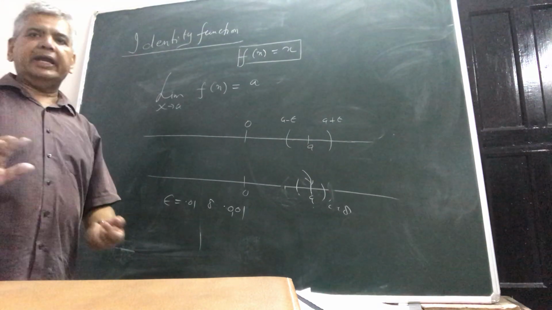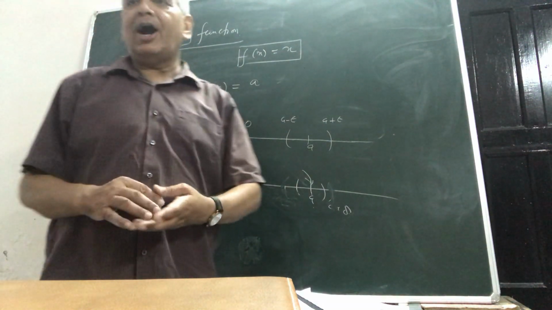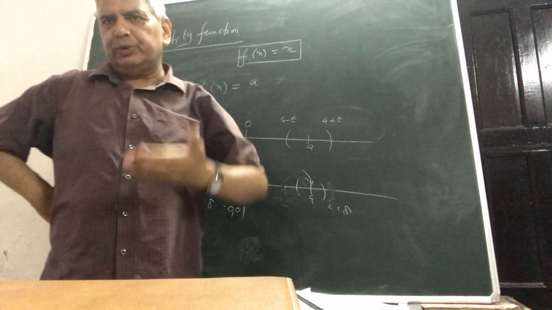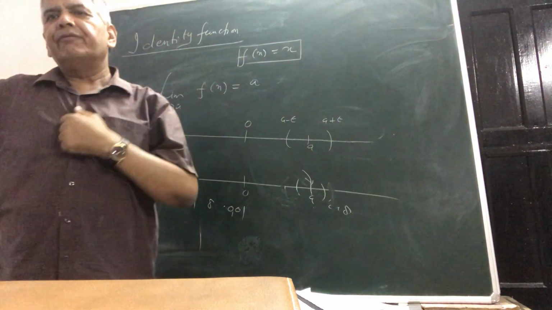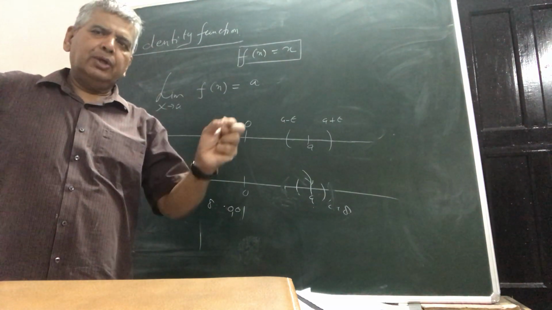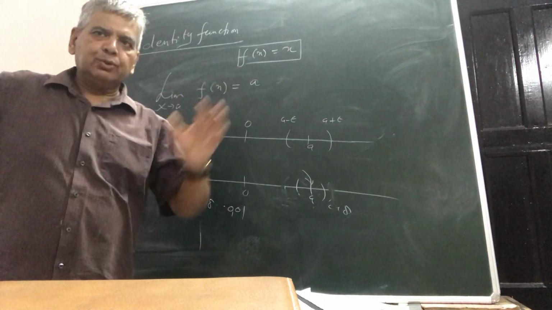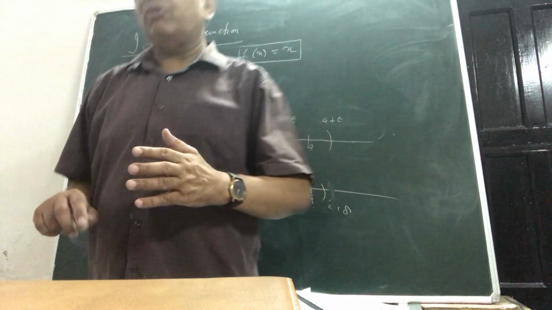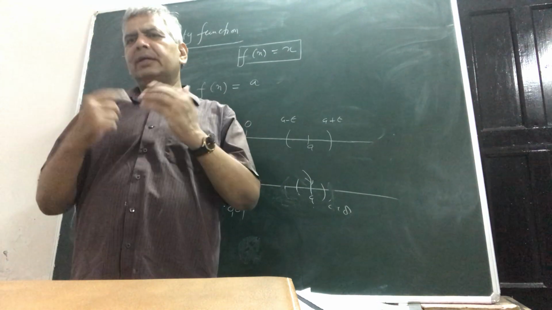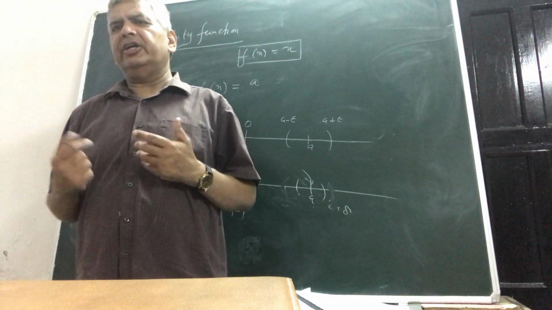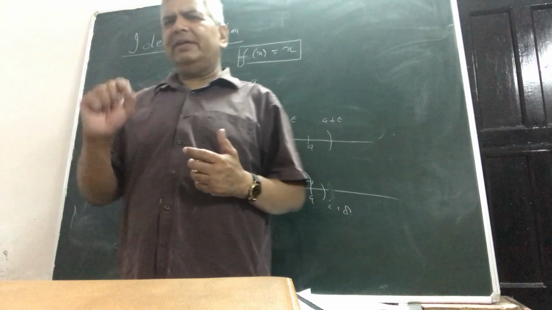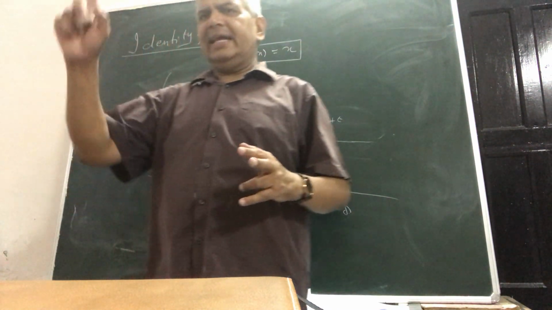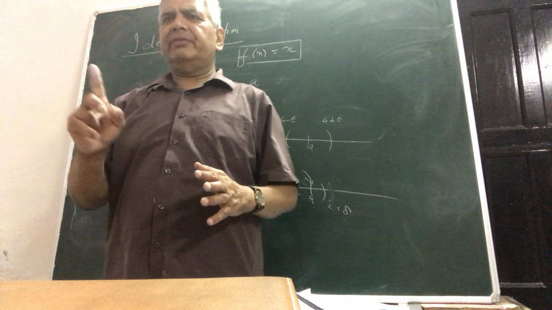Now see, I will tell you how delta is to be found when epsilon has been given for functions whose graph is continuous. See, you may not yet know what this continuous graph actually means. So, until continuity has been taught to you, you simply see where there is no abrupt change in the value of the function. Like sin x, it's a continuous graph.